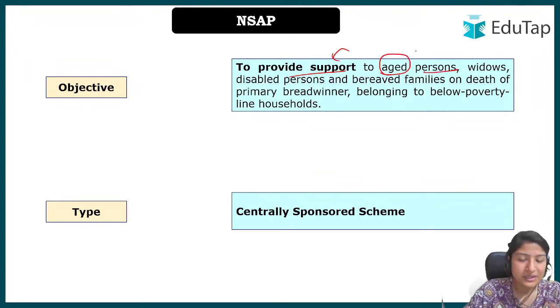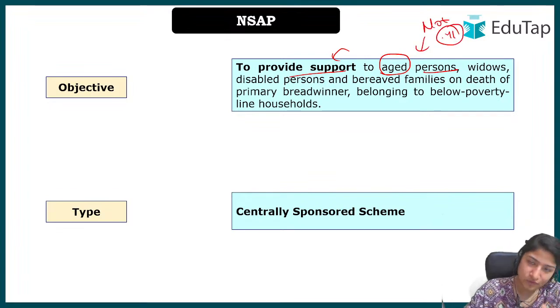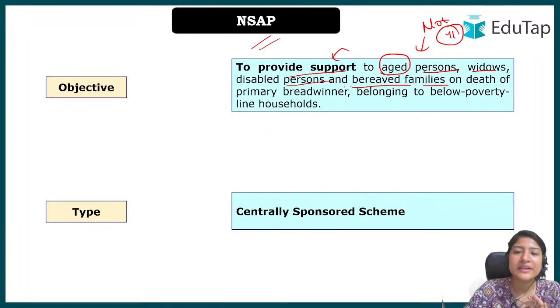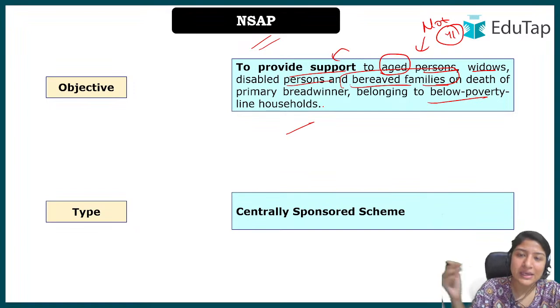To aged people. Do remember, this is not what is written in Article 41, which is for a much larger population. This specific scheme that we're talking about focuses on providing support to aged persons, widows, disabled persons, and bereaved families. Bereaved families are the ones where the breadwinner of the family has died. So how will the family take care of themselves? For them there will be some overall lump sum amount that will be given, and also to the people belonging to the BPL line, financial support is being provided under the scheme.